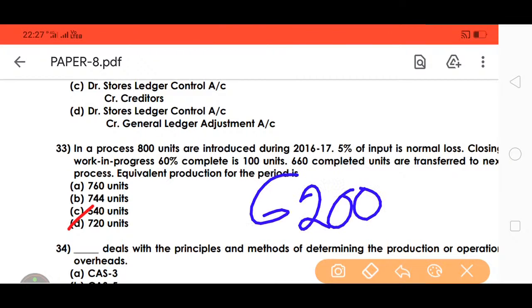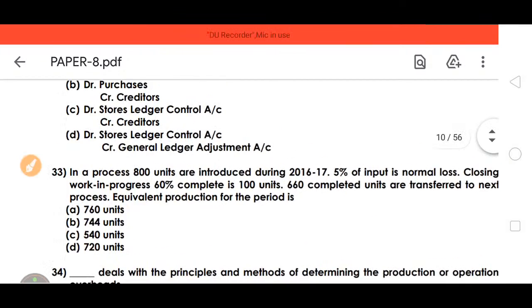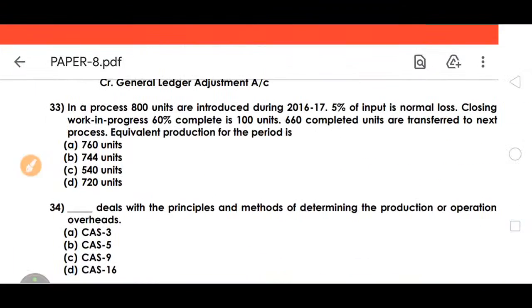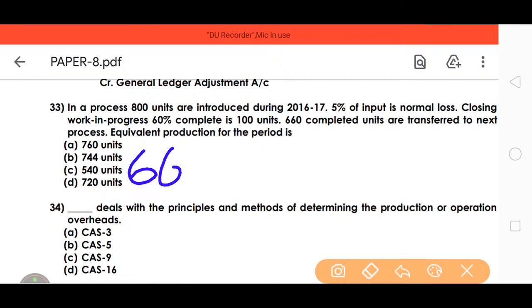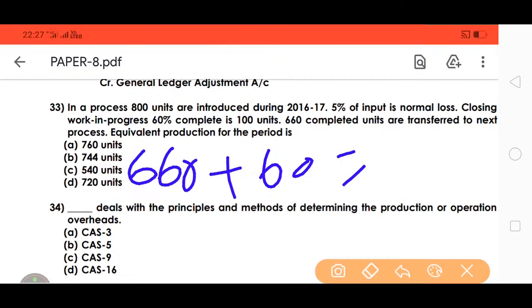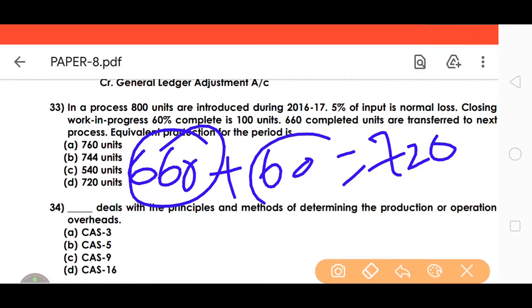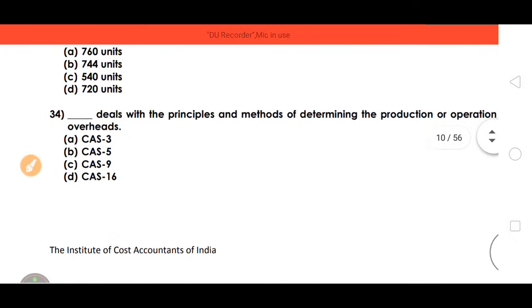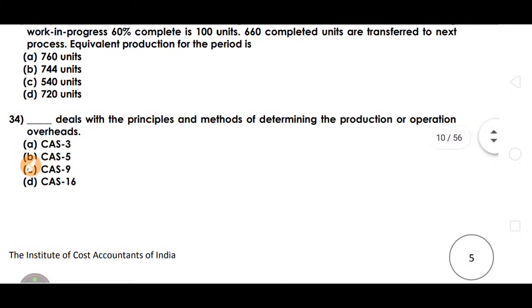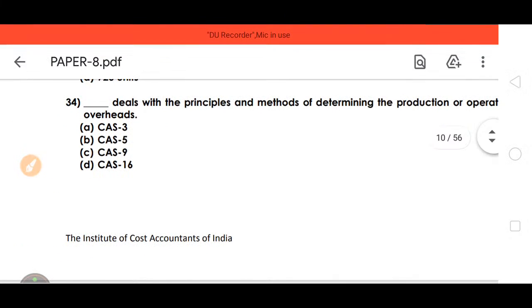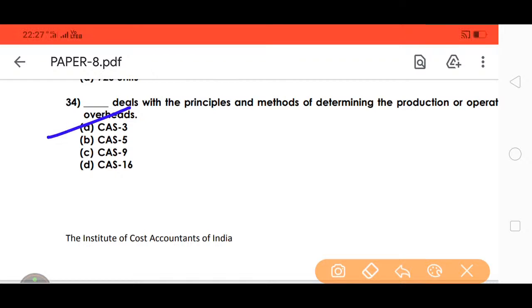Sorry, 6,000. Equivalent production, when we call completed units 6,060 plus 60, that is equal to the closing work in progress, which is incomplete. Incomplete is 60% of 1,000 units, so 60. We calculate 660 plus 60 equal to 720. Next, the standard that deals with the principles and methods to determine production overheads is Cost Accounting Standard 3.